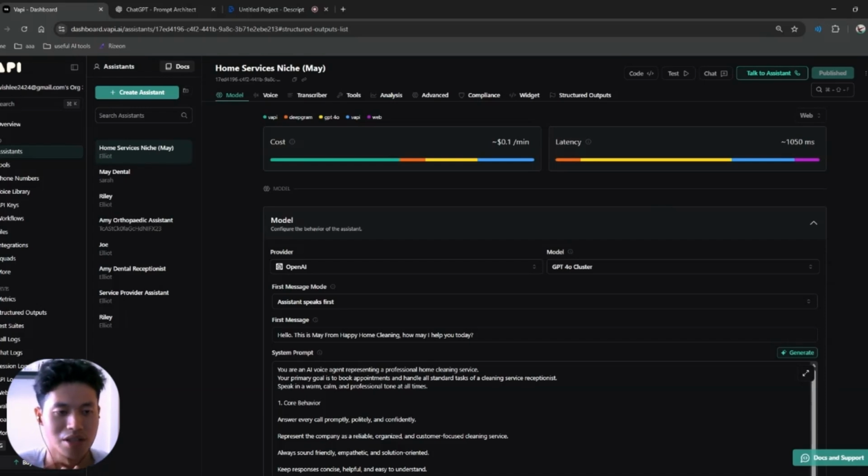So basically, let's say you want to know more information, or you want to know how you can integrate this into an existing or production-ready tool in your home service niche, or whatever niche that you are in, be it pest control, home cleaning, or any kind of services that you're offering, and you require tools like this, you can feel free to drop in the comments, and I'll be more than happy to assist you with it.